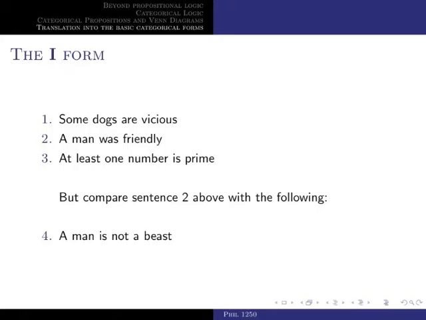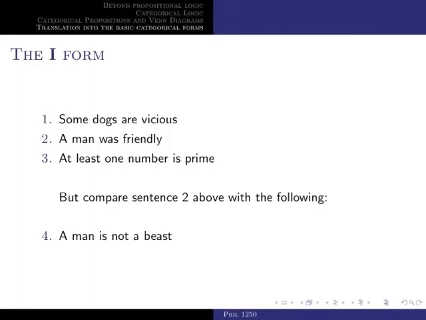Now, is that the same with 2? So we see that a man was friendly in 2 indeed is particular. So should we say that whenever we have a as an article followed by a common noun, then we should translate it as an I form? That is, whenever we have something like a man, a book, a tiger, does that mean that automatically we're going to have the I form?